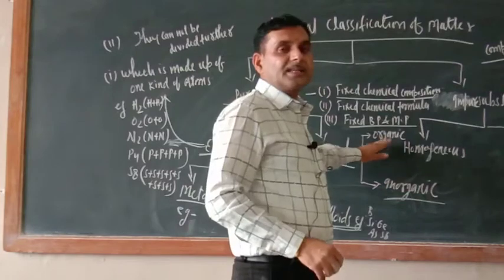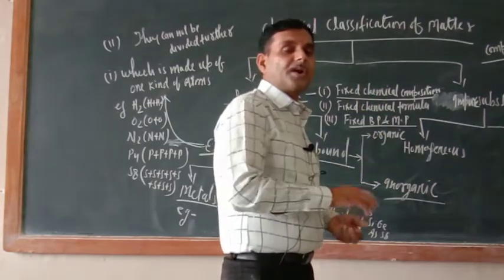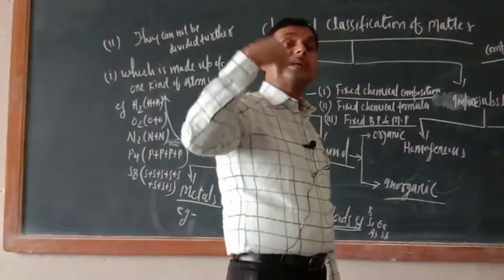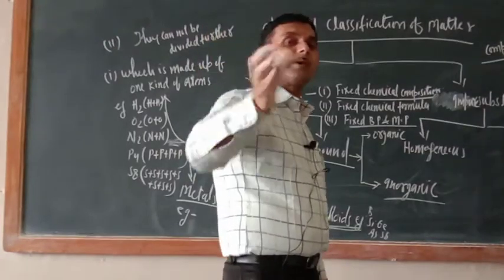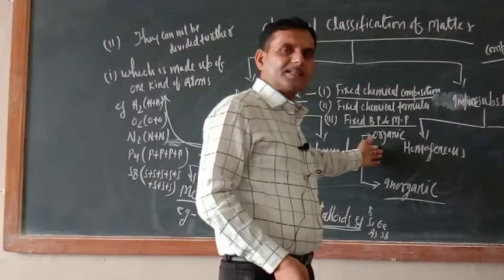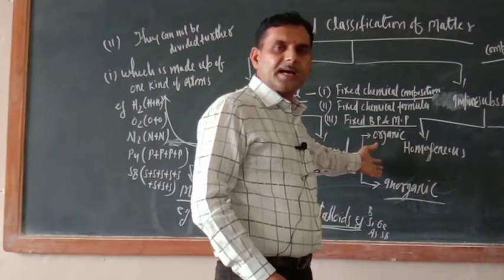But later on the definition of organic compound is changed. What is the organic compound nowadays? Organic compounds are the hydrocarbon and their derivatives. Hydrocarbon means the compounds of carbon and hydrogen and their derivatives. They are organic compound. Last year you studied some organic compounds, alkane, alkene, alkyne.